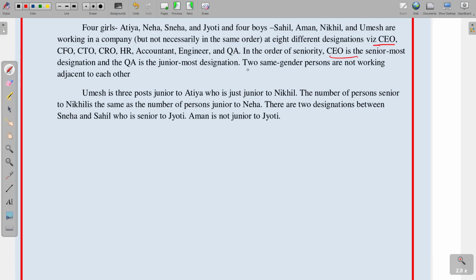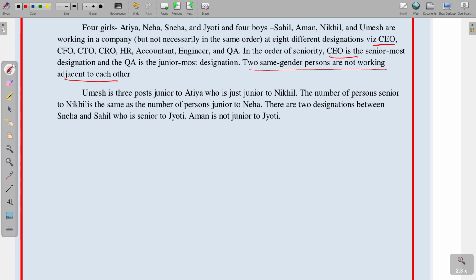Two same gender persons are not working adjacent to each other. So two boys or two girls will not be adjacent. It means one boy and one girl, one boy, one girl, one boy, one girl. So it should come like that for us. So start with the puzzle.